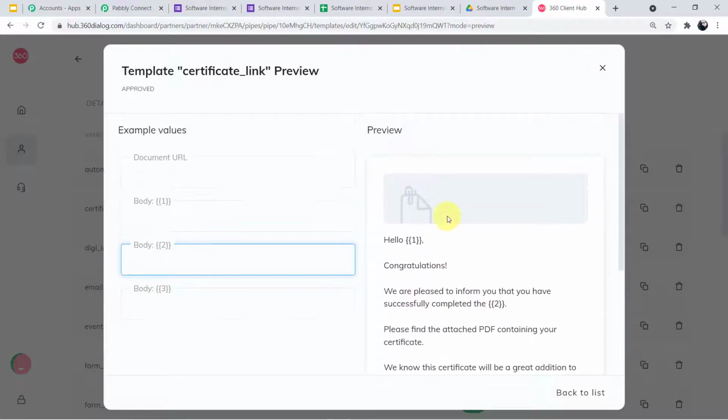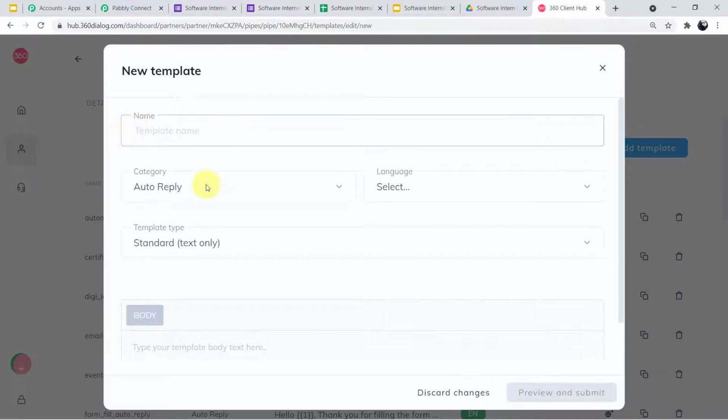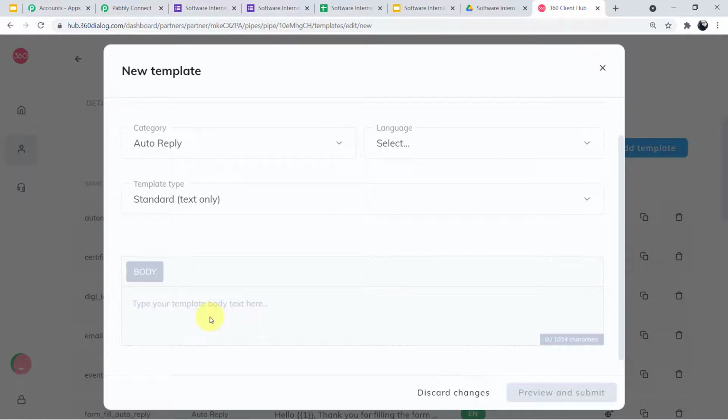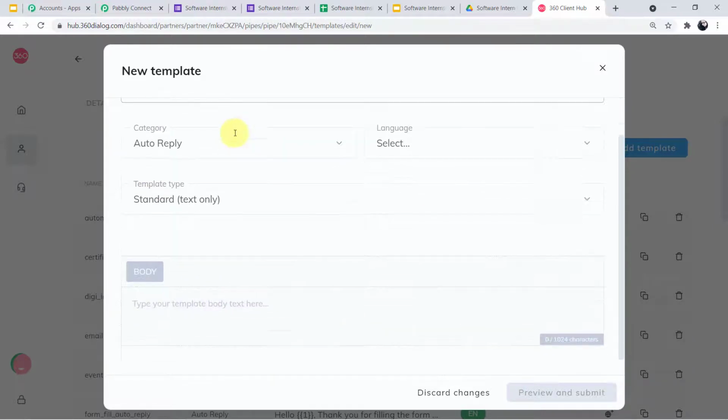Okay, you can see the template here, the name of the template. Now if you want to create your template, you have to click on this add template button. Okay, add template button here, and you can see here is the body of the template you have to create. You have to give the name of the template and you have to type the message here.